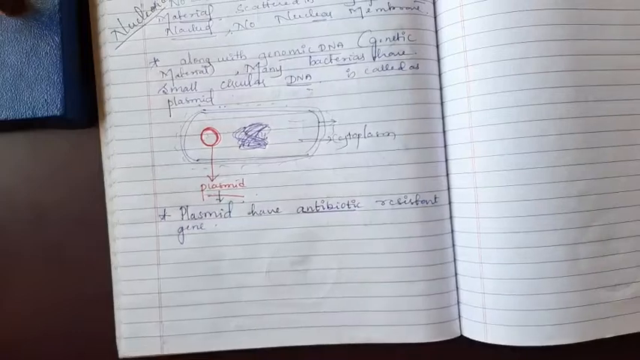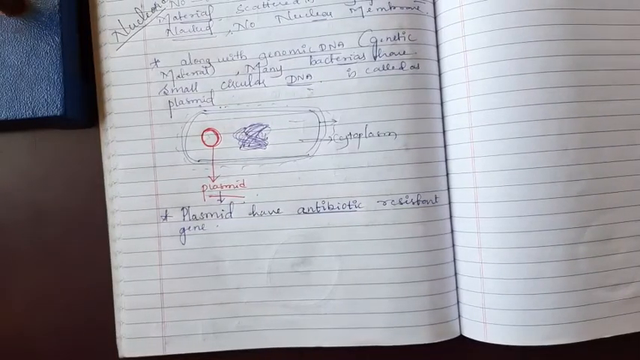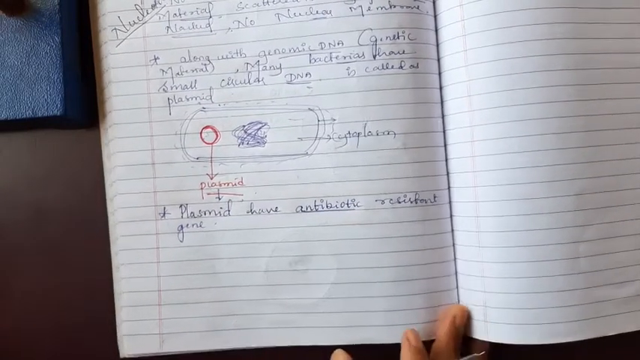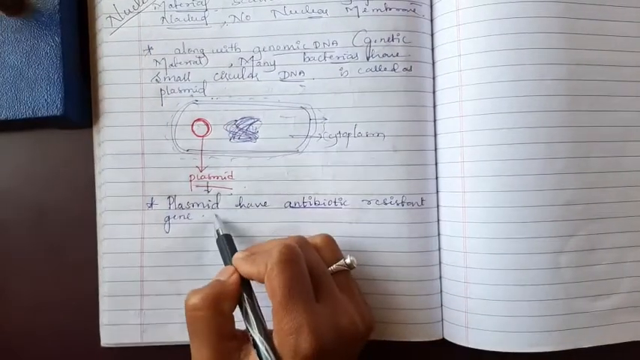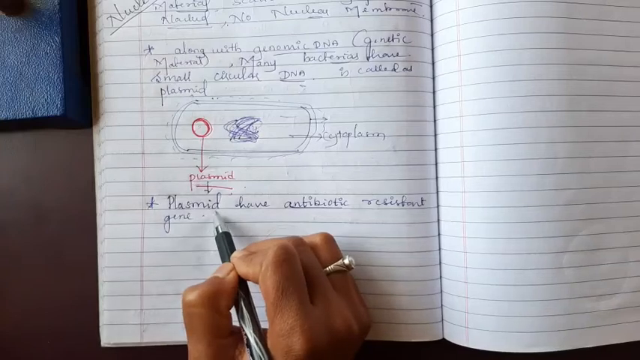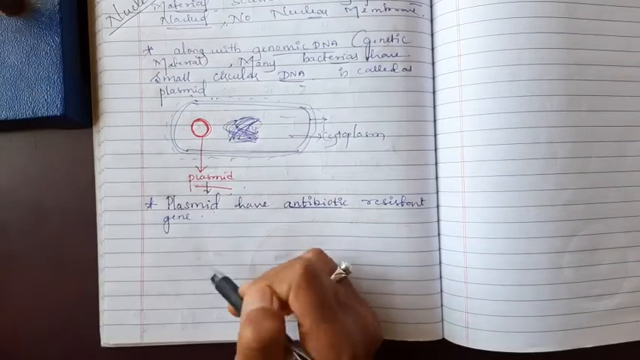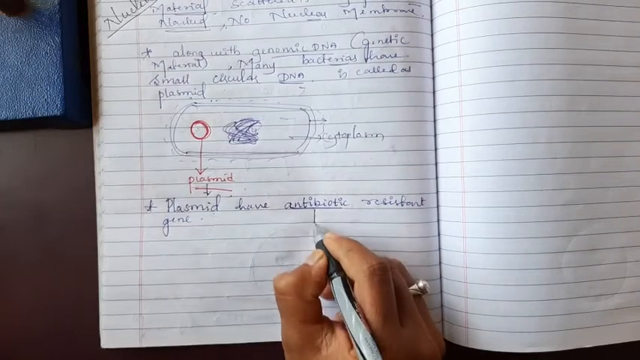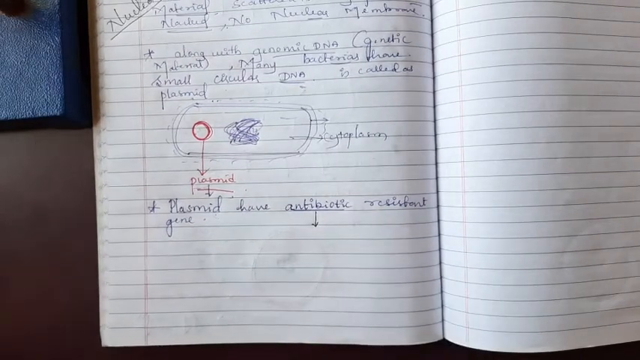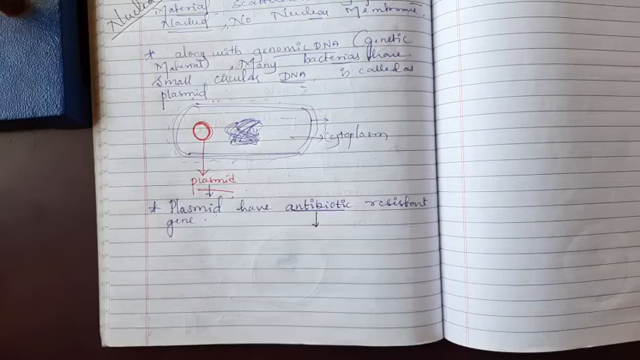What is this? Antibiotic resistant gene means what? The plasmid is present in the prokaryotic cell, and prokaryotic cells are nothing but bacteria and viruses. Bacteria and viruses can be killed by antibiotics.